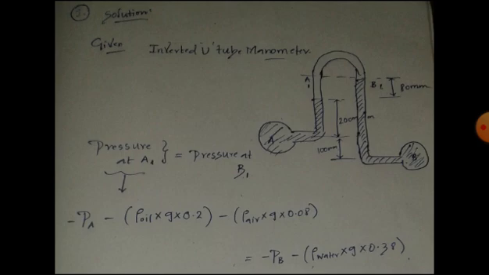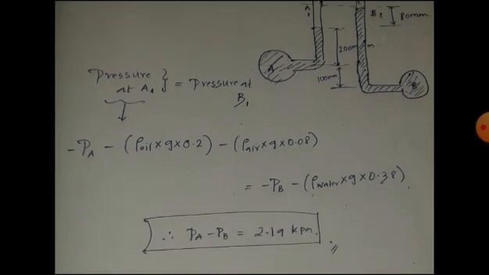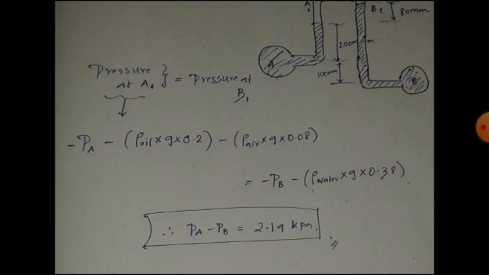Similarly, above this oil there is some 0.08 meter difference. In that there is air, so include that too here, minus rho air into g into 0.08. Similarly, which is equal to the point B1. Therefore, minus PB represents the pressure due to water flowing through pipe B, and the pressure due to that head is represented as rho gh. That's it. If you substitute the values in it, we will get the answer, that is PA minus PB in terms of kilopascal as 2.19, the correct answer for this question.